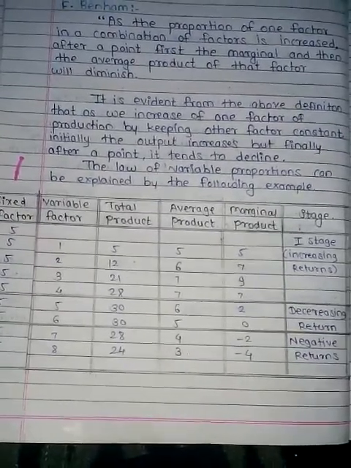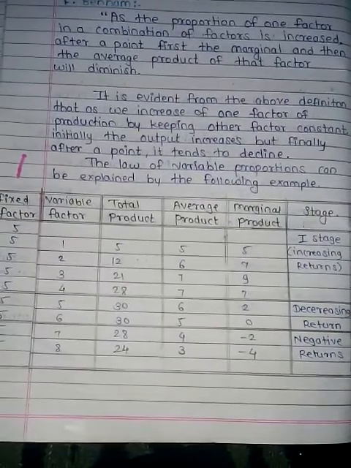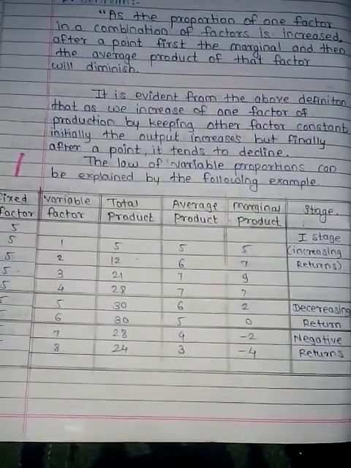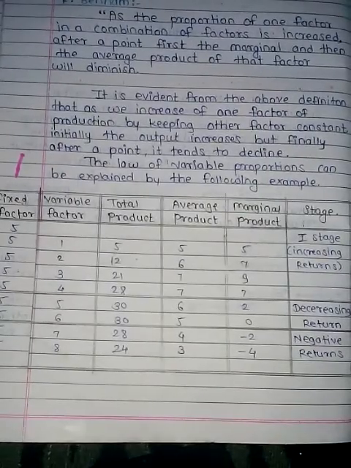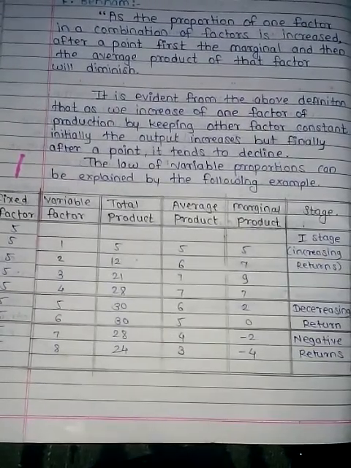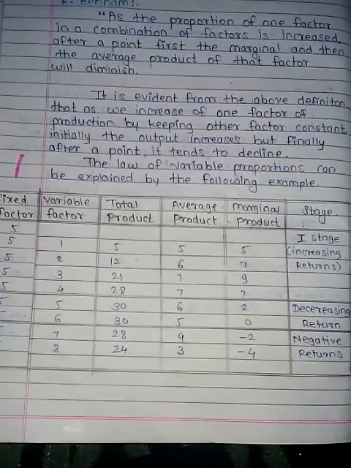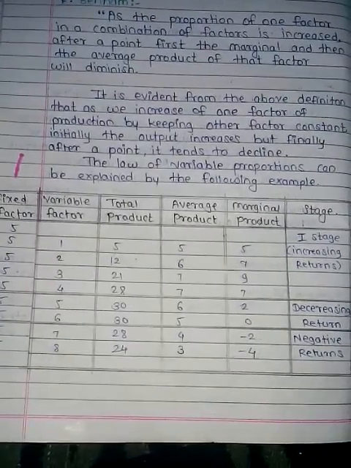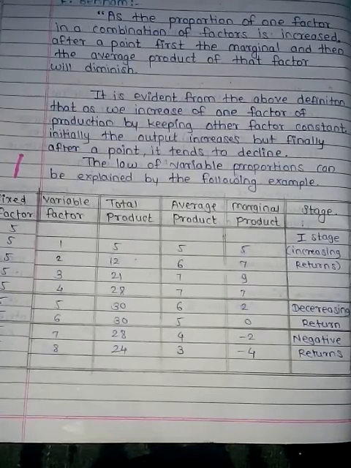The second stage is the decreasing stage. In the second stage, the producer increases the factors to 5 labors. At 5 labors there is total production 30, average production 6, and marginal production is 2.